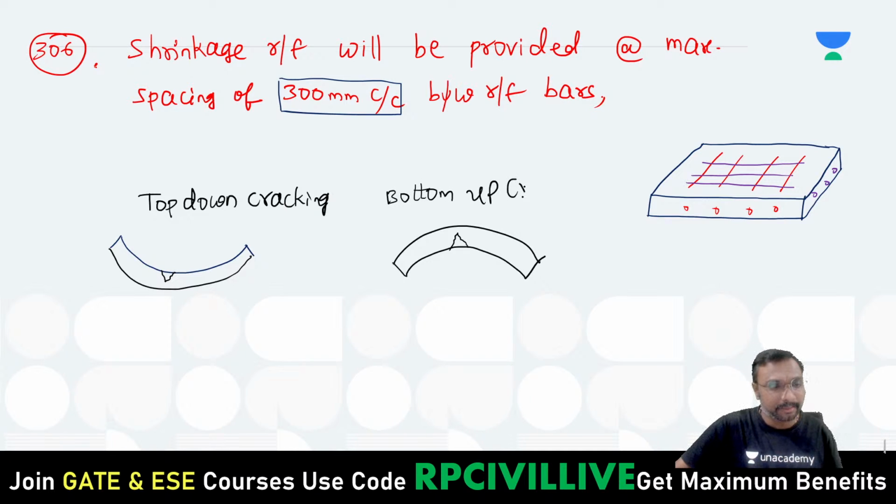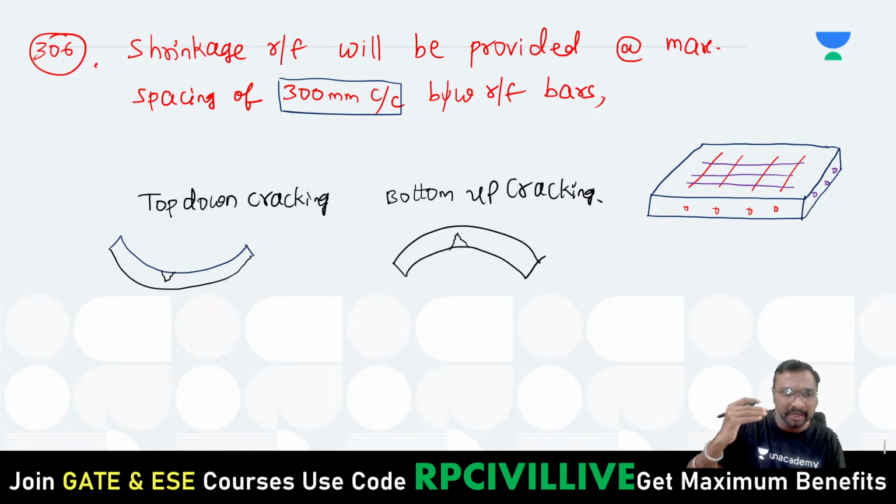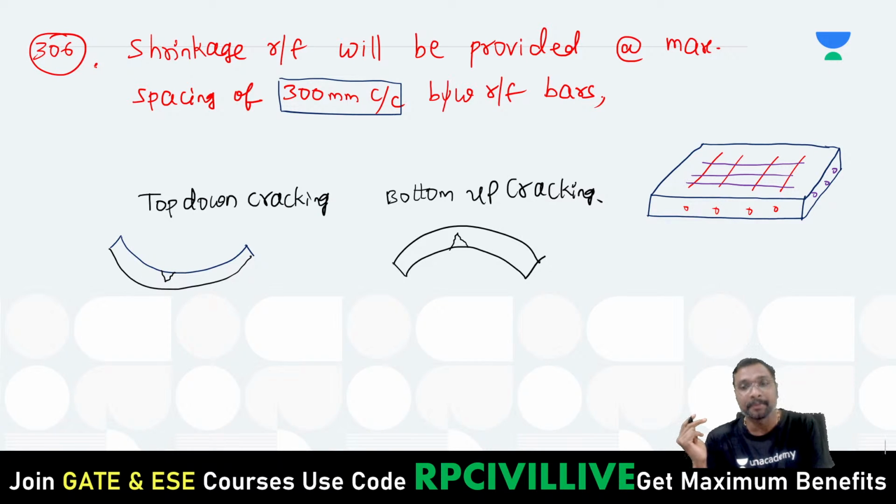Here it is. Which one? This is bottom up cracking, right? Now tell me which one is critical. If you observe the bottom up cracking, whenever a crack is created from the bottom, can you expect the water to move from the downward direction to the upward direction, or will the water move from the upward direction to the downward direction? Generally, the water will be moving from the upward direction to the downward direction.